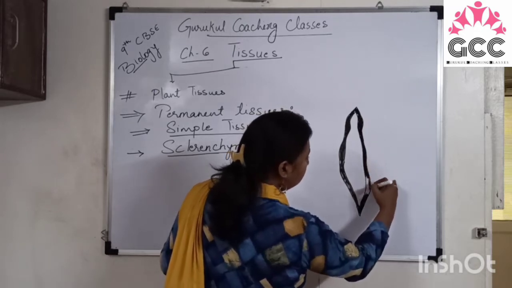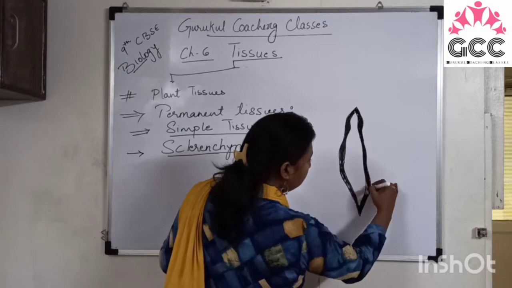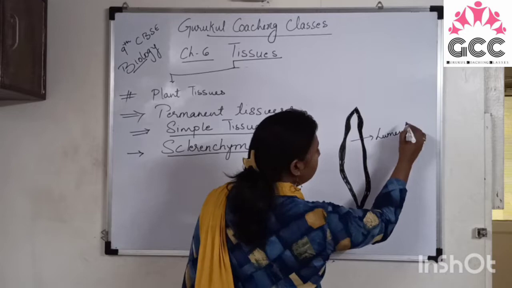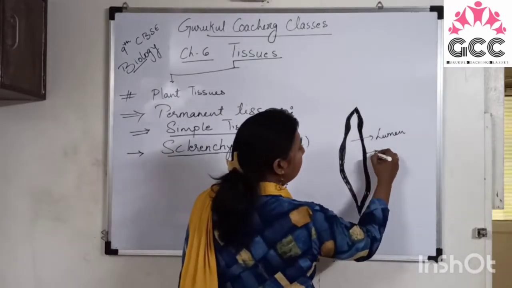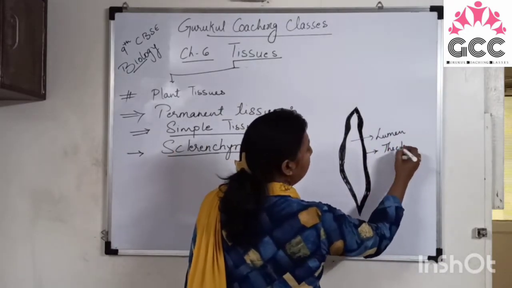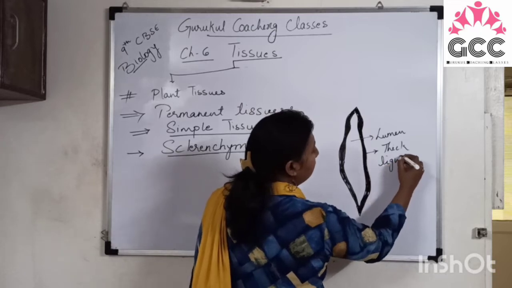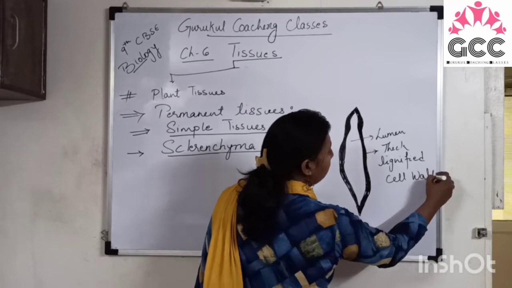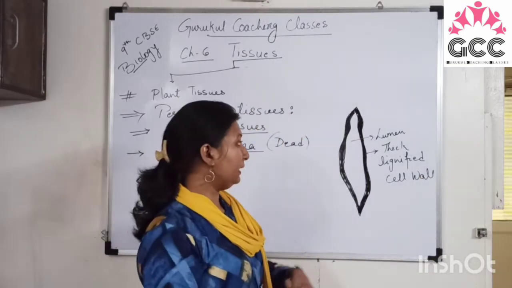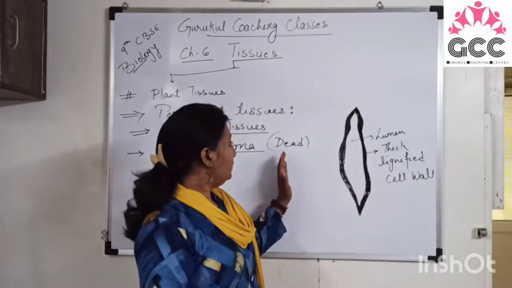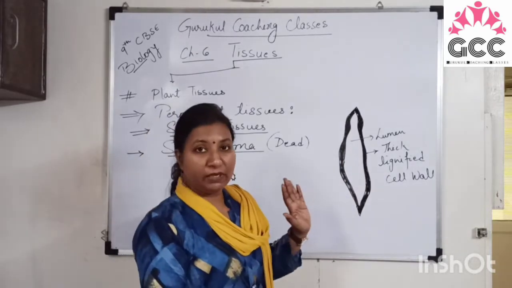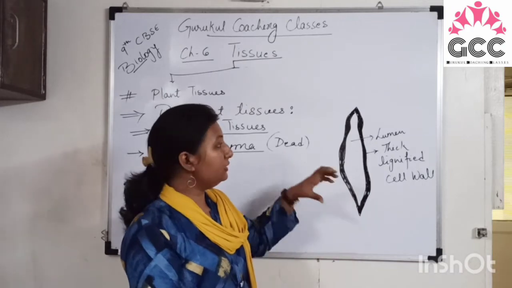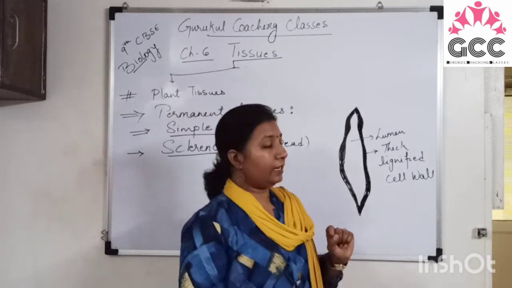So they have a thin lumen and a thick lignified cell wall. These are dead tissues, so protoplasm is absent in them. They have pointed ends, meaning they are tapered at the ends.